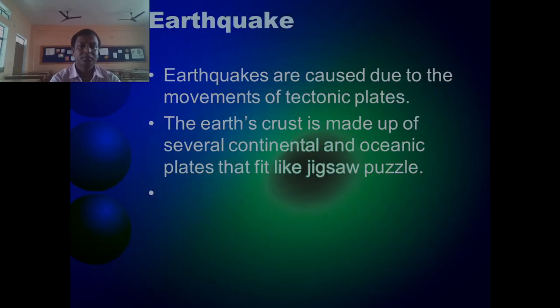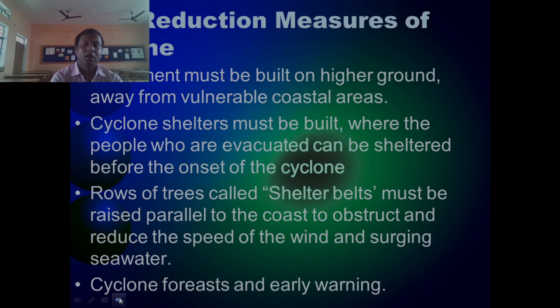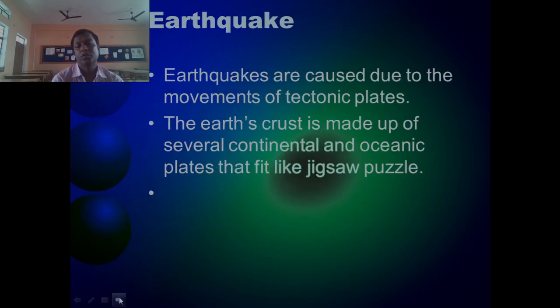Now, earthquake is also a natural disaster. This is actually caused by the movements of plate tectonics. In plate tectonic theory, you know that we have several plates made up of continental and oceanic plates. It is actually like a jigsaw puzzle.